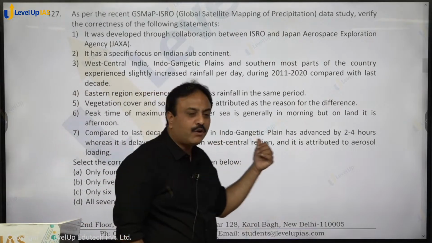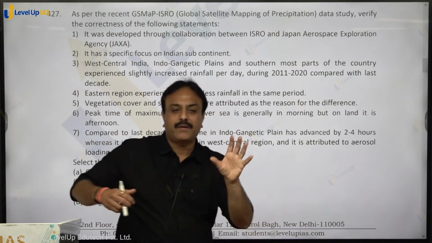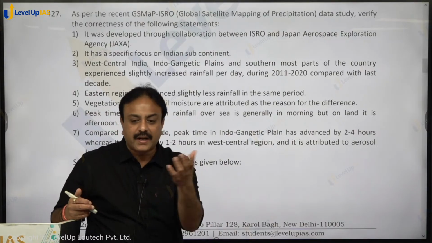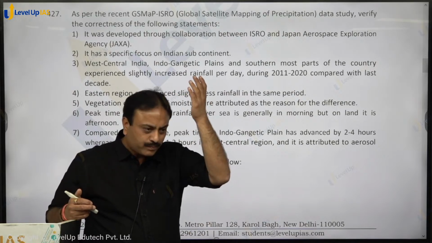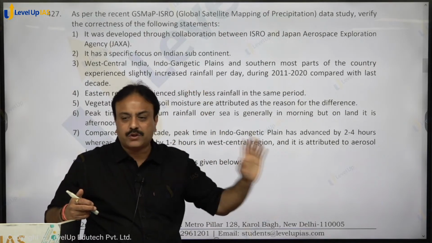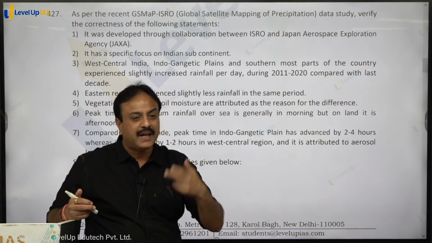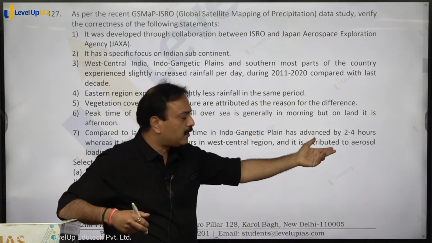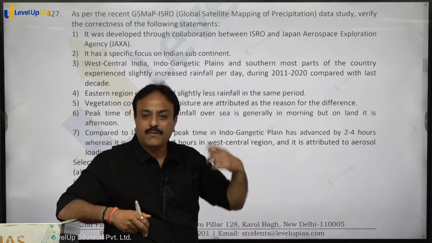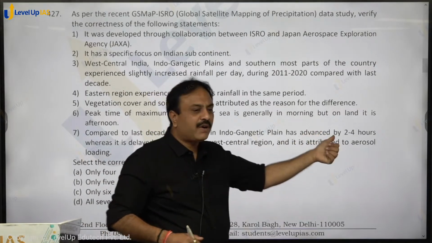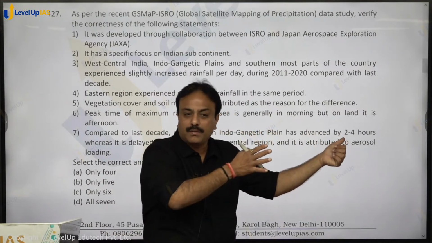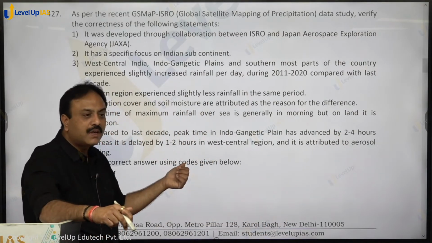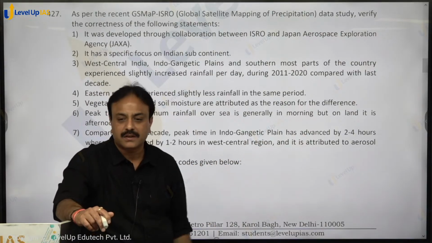They say that Indo-Gangetic plain में aerosol loading बहुत ज़्यादा है. Huge aerosol loading exists, and aerosol works as what? Hygroscopic nuclei. So humidity आई, relative humidity बढ़ गई, air got saturated, temperature कम हो गया, aerosol is present. So what happened? Cloud formation will be exaggerated. Cloud seeding में क्या करते हैं हम? aerosol ही spread करते हैं. So due to aerosol loading, cloud formation gets speeded up, and so the peak time of rainfall has advanced 2 से 4 घंटा पहले हो गया. But in west central region, it has been delayed by 1 to 2 hours. Again reason, aerosol loading.